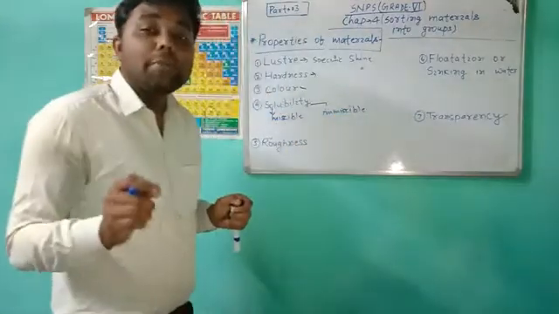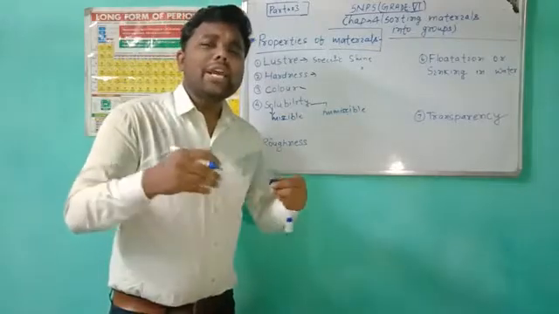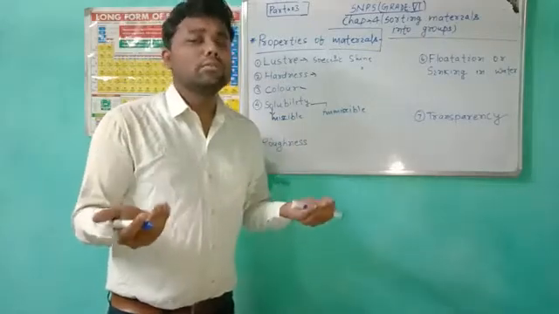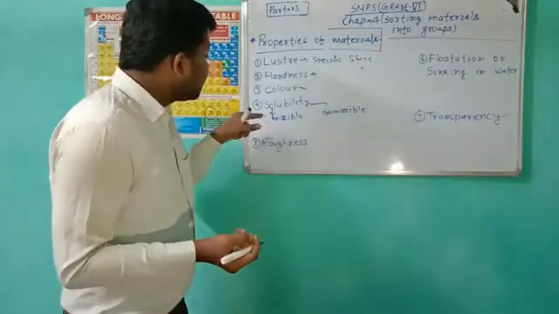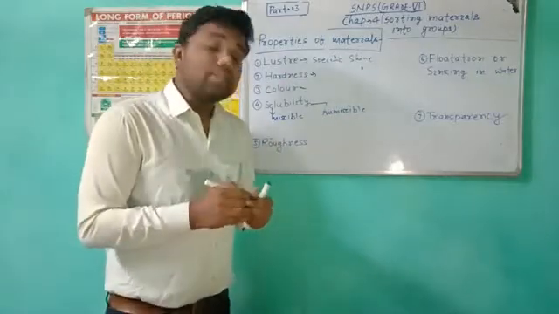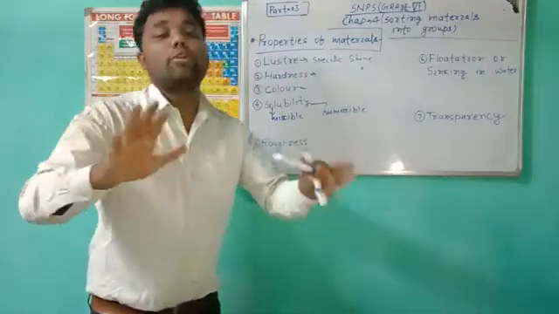What is the meaning of miscible? A very simple definition of miscible liquids: the liquids that can easily dissolve in water.